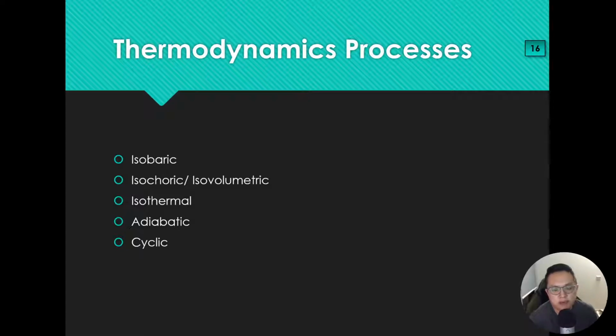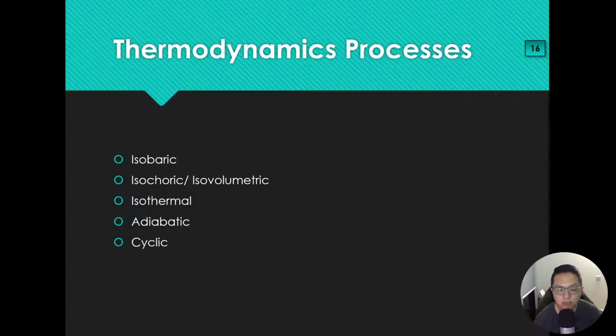Okay, isobaric, which is basically done at constant pressure. You have isochoric or isovolumetric. The word iso basically means the same. So the first one, isobaric, constant pressure; isovolumetric, constant volume; isothermal, constant temperature; and we have adiabatic and isocyclic. Right? So let's look at each of these processes.